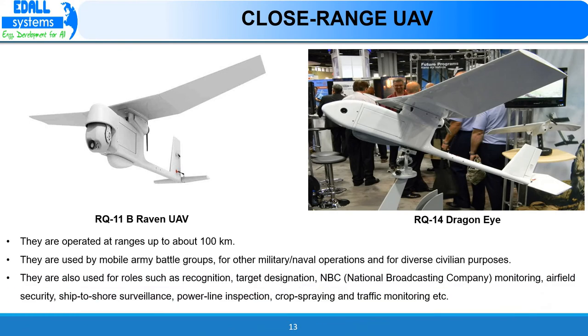Close-range unmanned aerial vehicles are also used for roles such as recognition, target designation, national broadcasting company monitoring, airfield security, ship-to-shore surveillance, power line inspection, crop spraying, and target monitoring, etc.